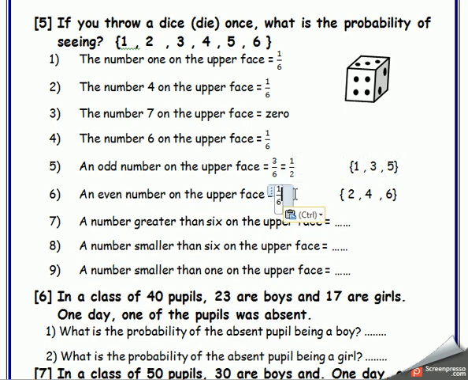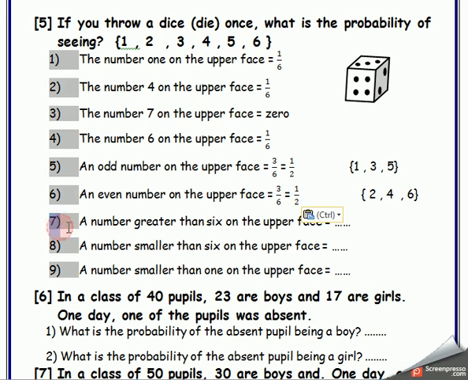This is 3 numbers, so I should write 3 over 6. Is this the simplest form? No, so I should divide it by 3 up and down, and the answer will be equal to half, because 3 divided by 3 equals 1 and 6 divided by 3 equals 2.